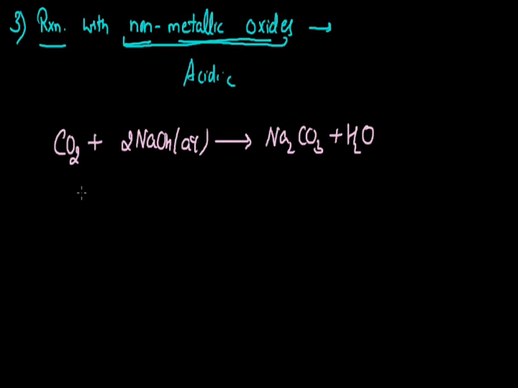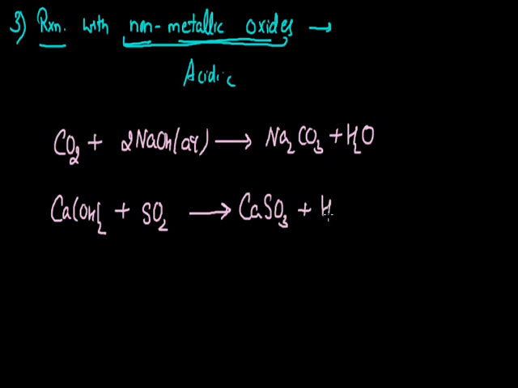If I take one more example, as the base here we are using slaked lime, calcium hydroxide. This slaked lime is made to react with sulfur dioxide gas. We need to take the aqueous solution of these two so that they can react with each other. The formation of calcium sulfite with the formula CaSO3, which is a salt, with the formation of water, occurs. So that's the reaction of a base with non-metallic oxide, and here again the formation of salt and water occurs. It can be termed a neutralization reaction, since these non-metallic oxides work like an acid here, and this is the base we are using here. So that's about the chemical properties of bases.